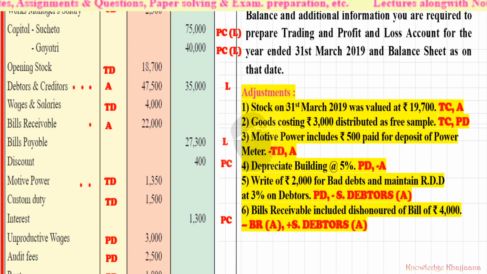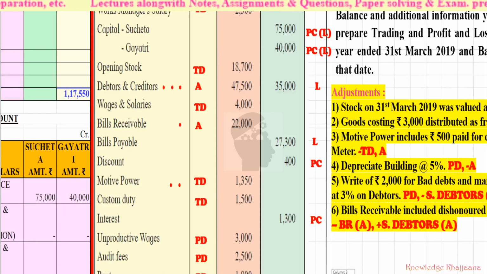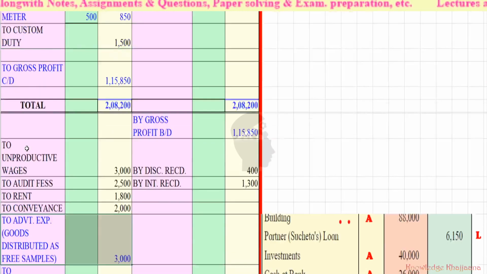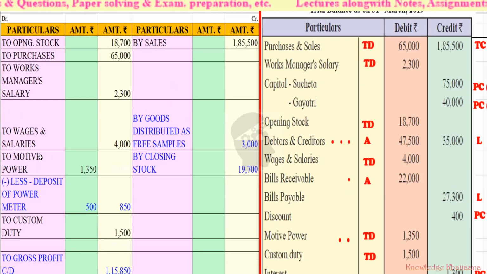Motive power is recorded on the trading account debit side, so we have to deduct it there. The motive power amount was written in the inner side, and now we will deduct less deposit of power meter rupees 500. So the actual motive power bill is rupees 850.